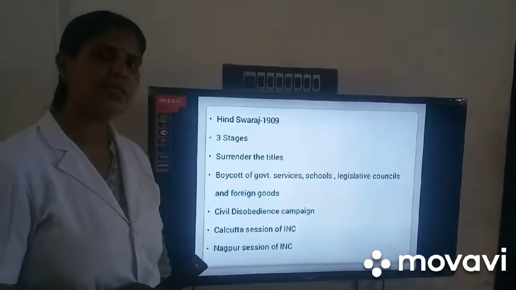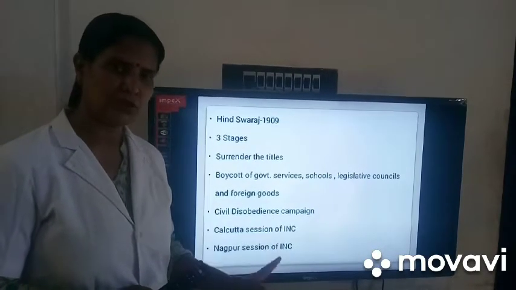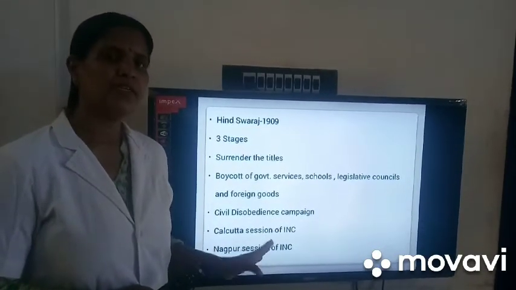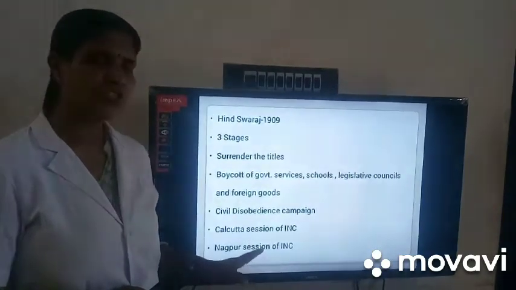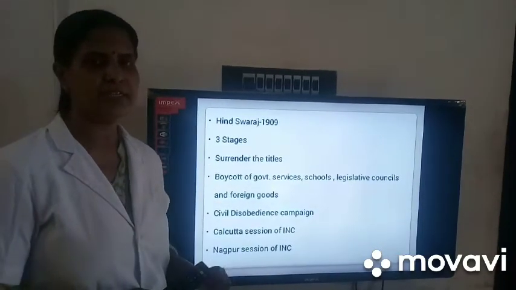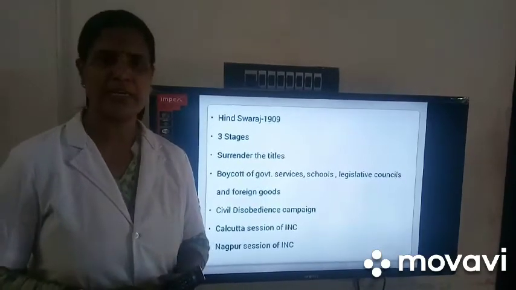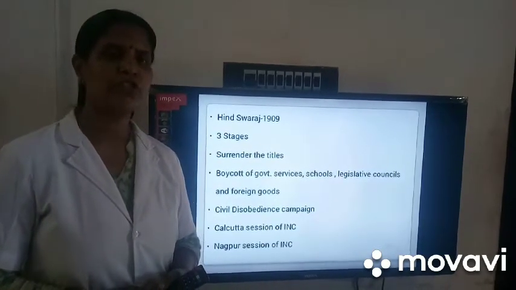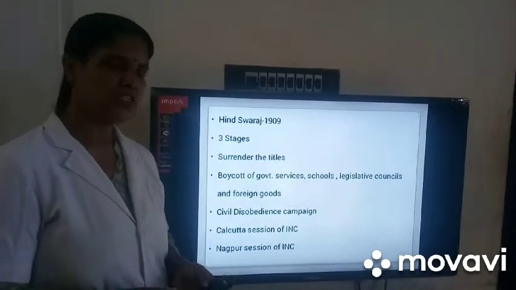Then this matter he discussed in the INC session of Calcutta in 1920, but some of the Congress leaders did not agree. But at last, in the Nagpur session in 1920, that was the annual session of INC, they decided to organize the non-cooperation and Khilafat movement and started this movement in January 1921.